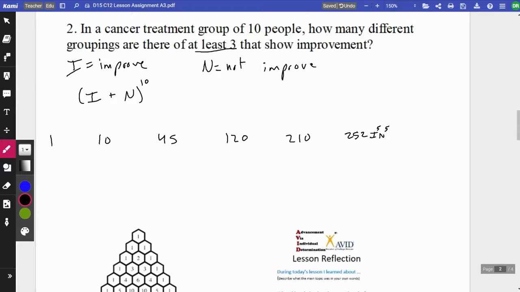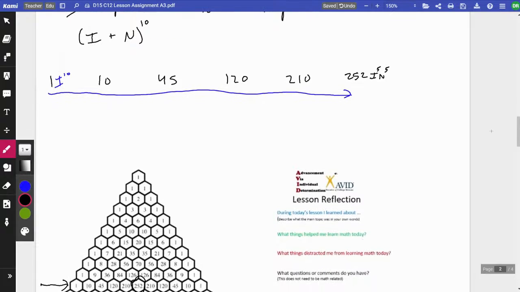Okay, well, we can fill in some of these just to see where we're at. But I didn't write all the terms down. I stopped at 252. That's the middle. The first term would be I to the 10th, obviously. So that's obviously at least 3. And then I went all the way to the middle and I got I to the 5. That also is included. So certainly all of these are included so far. The next would be 210. And then the next one after that would be 120. And then 45, 10, and 1. And this last one is going to be all n to the 10th. This is I, n to the 9th.